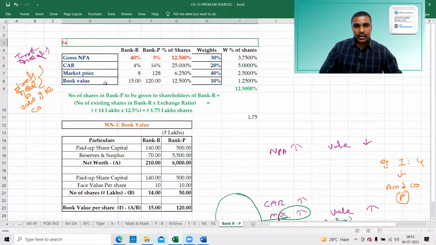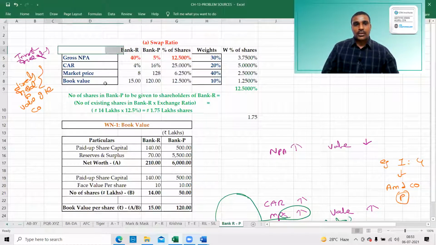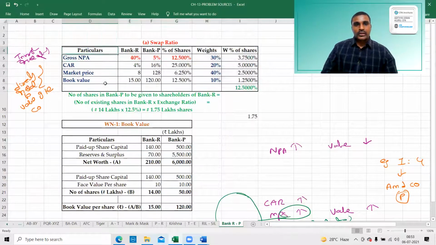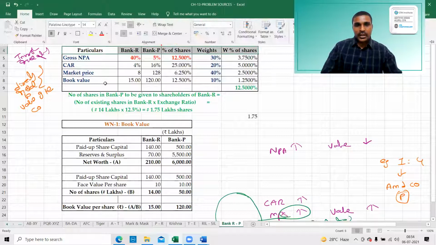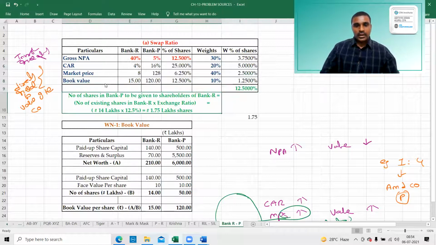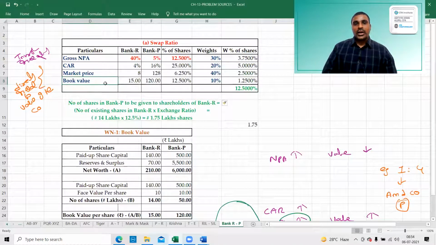Particulars or parameters. Okay, this is the swap ratio.